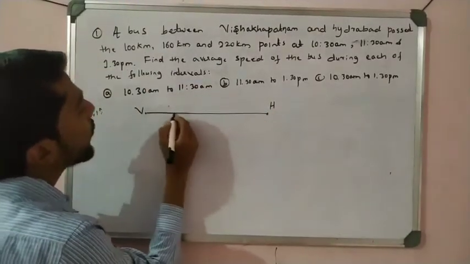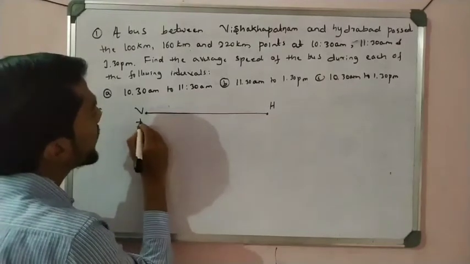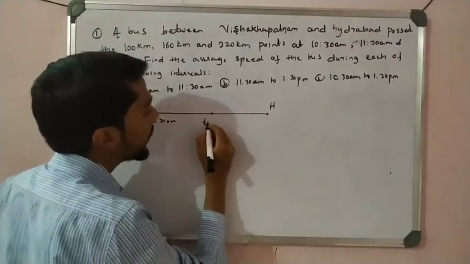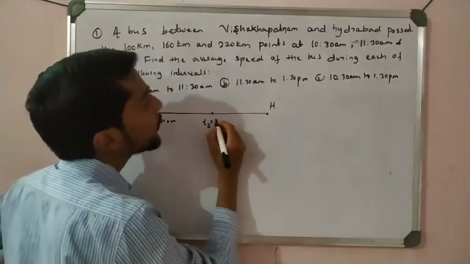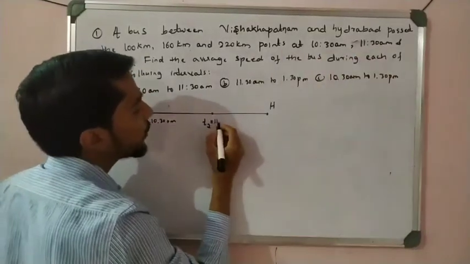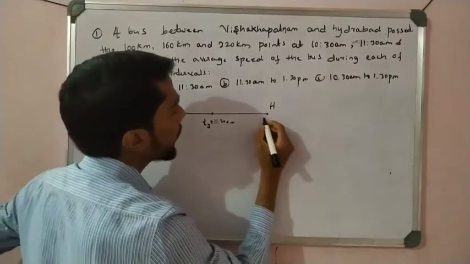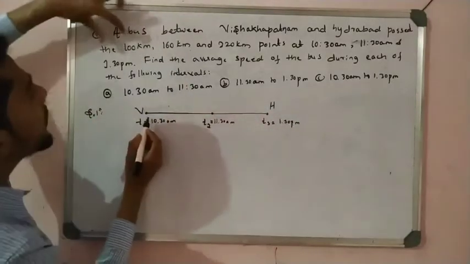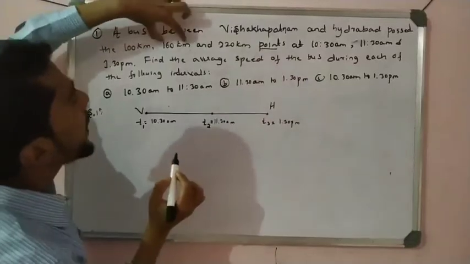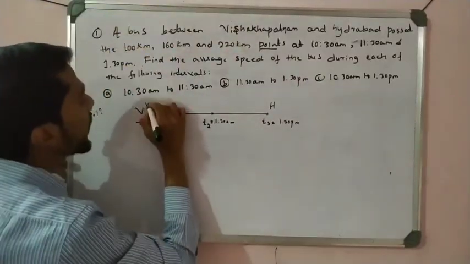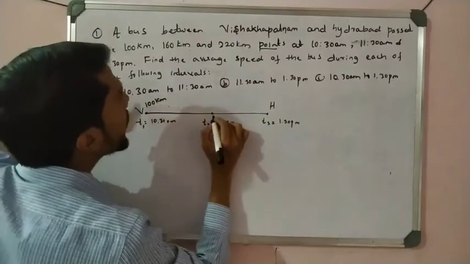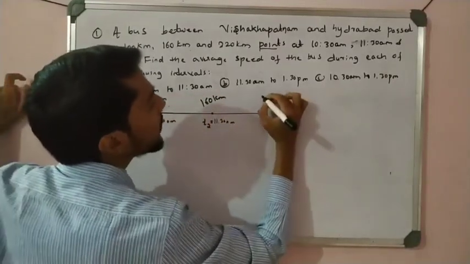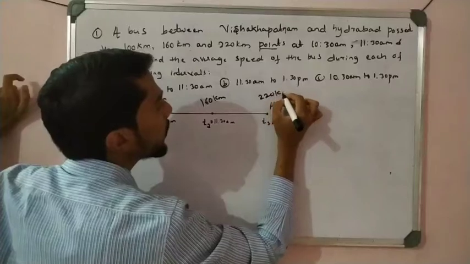And the points are given. For example, this point is given at time t1 equal to 10:30 a.m., and at time t2 this point is given as 11:30 a.m. And this last Hyderabad point at time t3 is equal to 1:30 p.m. So this first point is called 100 kilometer, this second point is 160 kilometer, and this point Hyderabad is 220 kilometer, right students? You must note this.